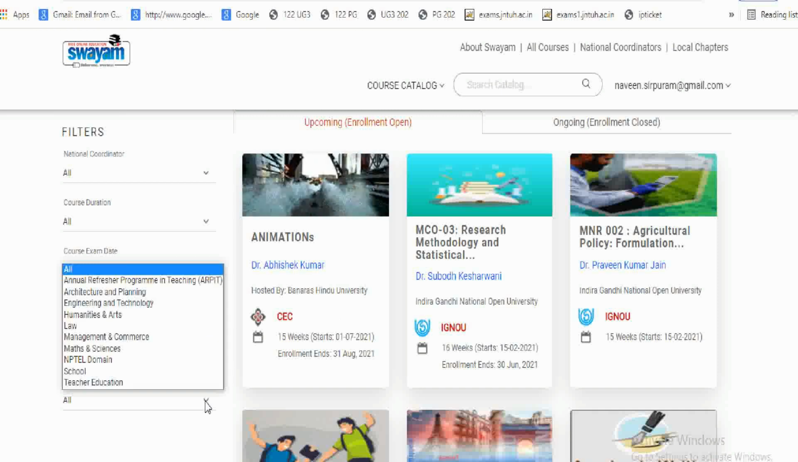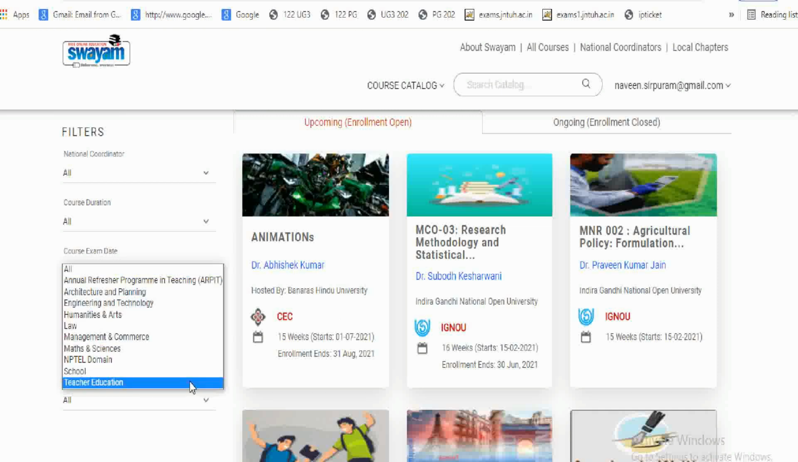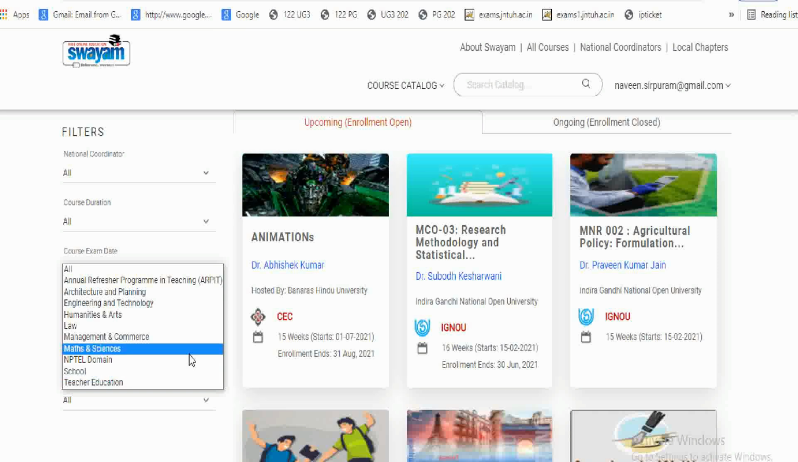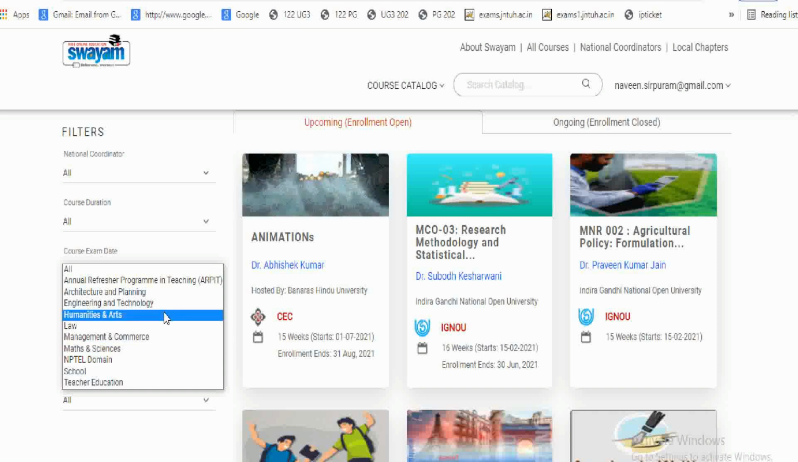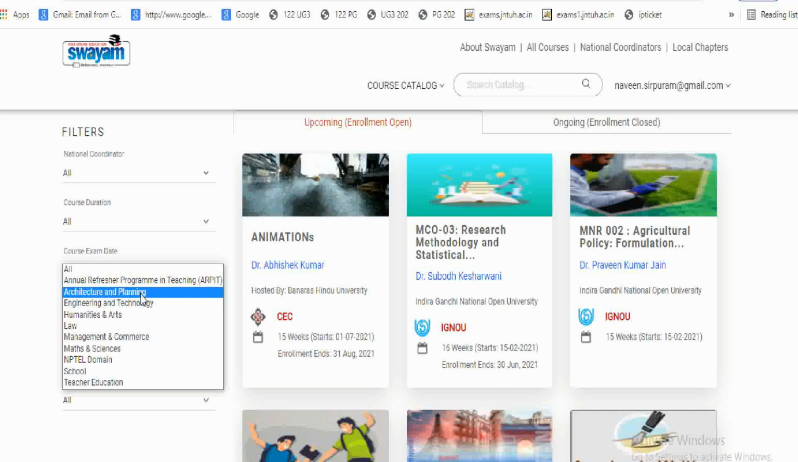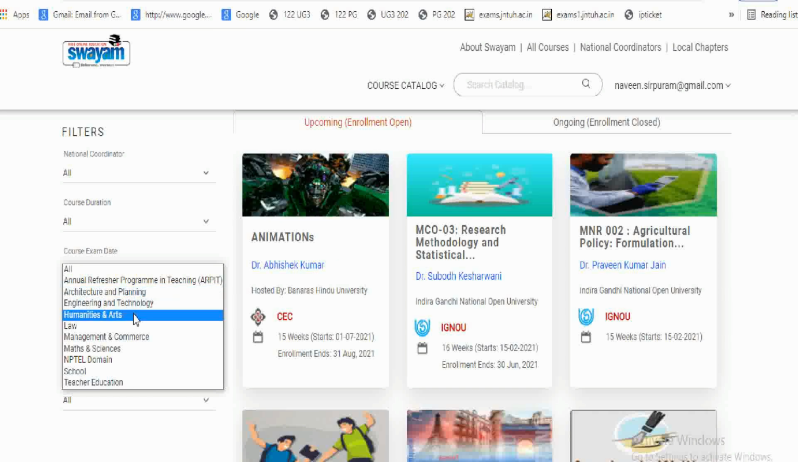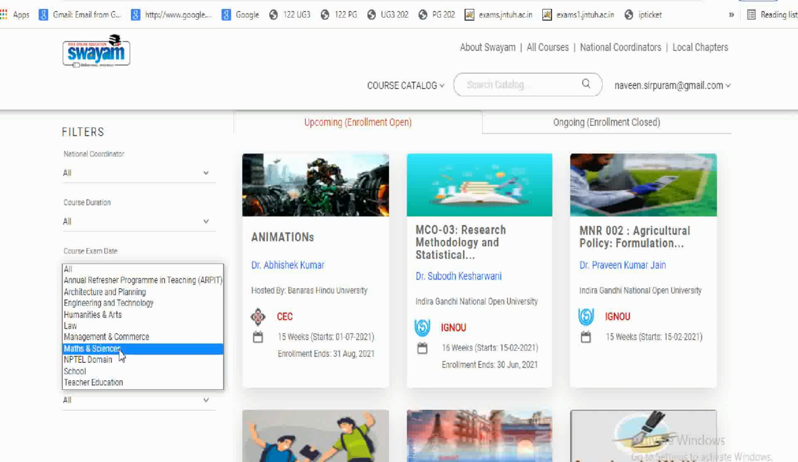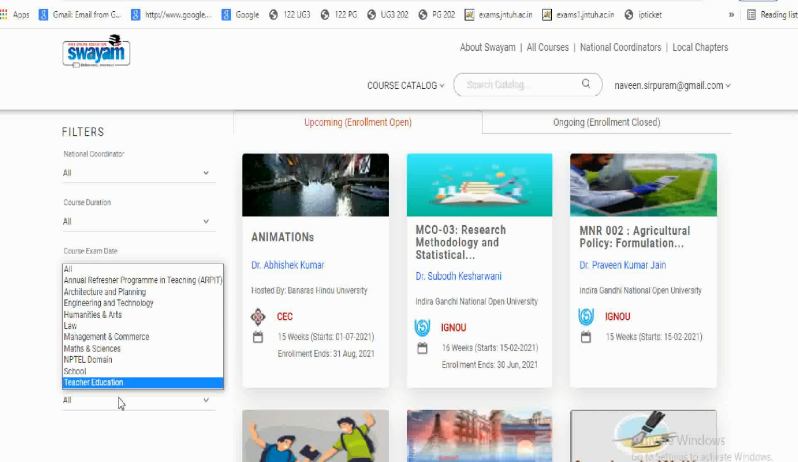And category. Here it contains n number of courses related to engineering and non-engineering branches. If you want to filter according to your choice, you can. If you select only engineering, it displays a list of engineering courses offered by all national coordinators. If you select architecture and planning, or humanities and arts, it displays the courses offered by all the coordinators, for school, for NPTEL program, for math and science. So here you are having a choice.